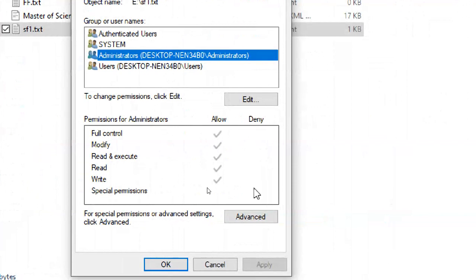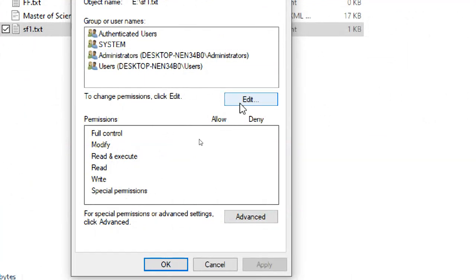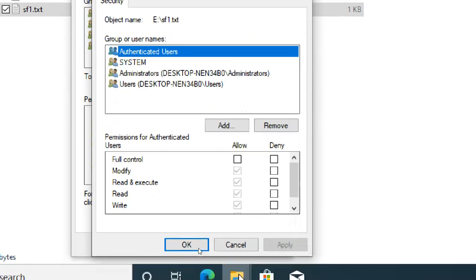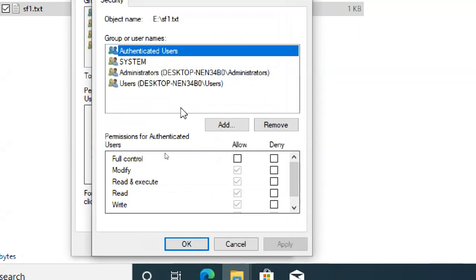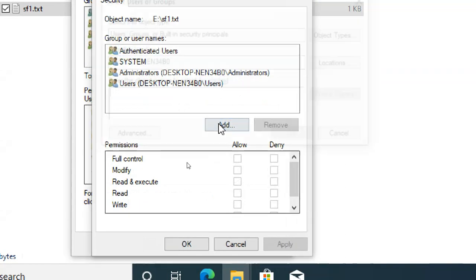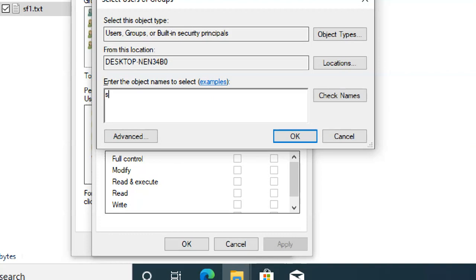So yellow, deny, these are all permission sets. Now what I'm going to do is edit and add. You can type the name, meaning the second username, or you can click on Advanced, Find Now, and select the username.